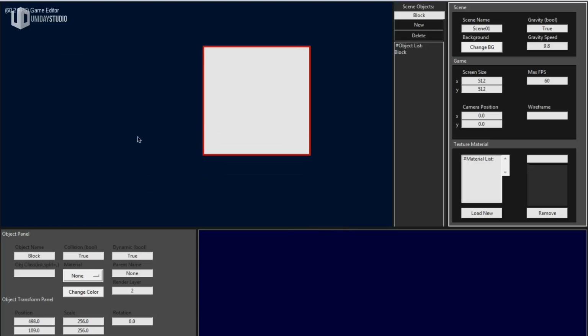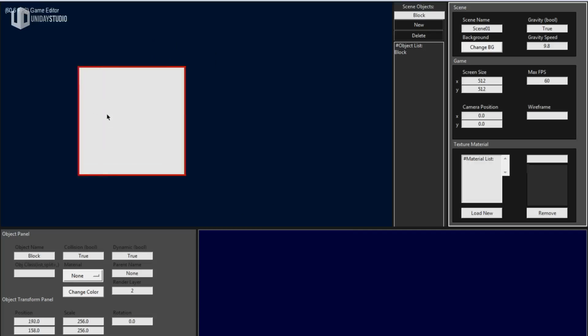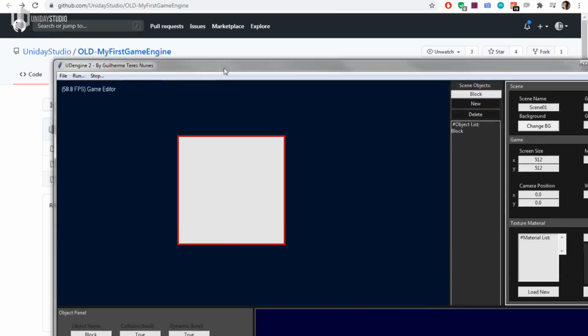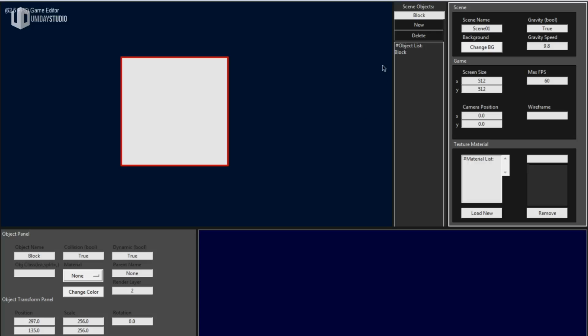This is me moving the object or the camera, I have no idea. Anyways, it's running at 16 frames per second here. Oh my god. And I have file, run, stop. I have no idea what those options mean, but anyways.